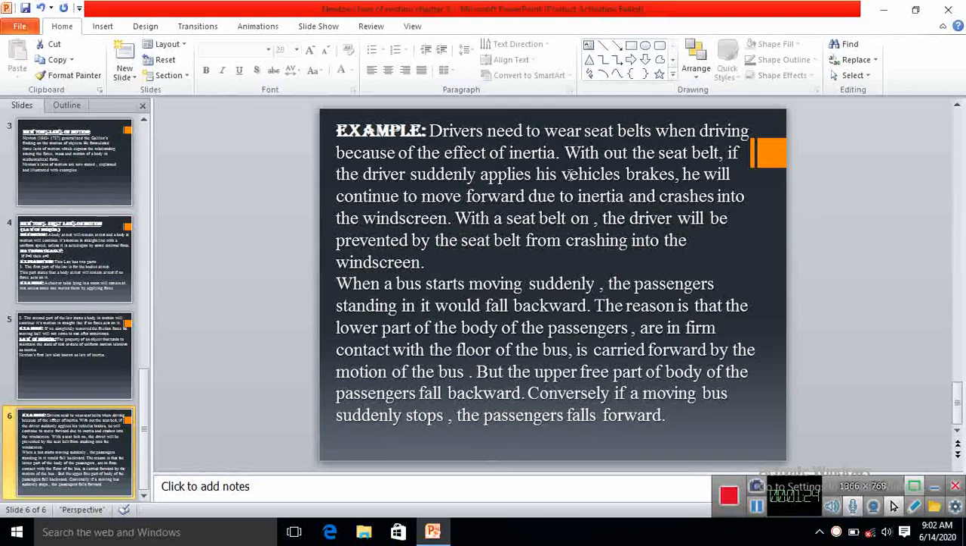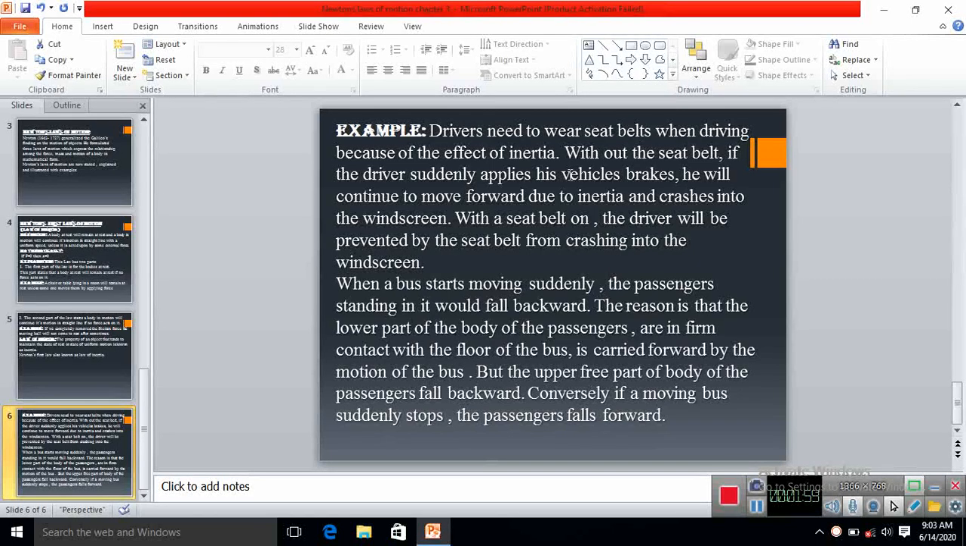So what does it mean? It means, dear student, when the driver starts the car, he is at rest. When he starts the car, his body is at rest and his body will fall backward, right? Why does it fall backward? Because his body is at rest. When the car starts, the car is in motion and the body of the driver wants to maintain its rest position, therefore he falls backward.